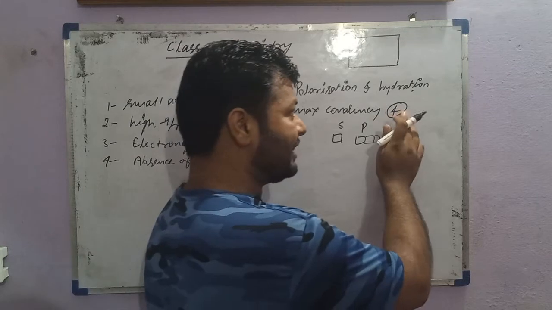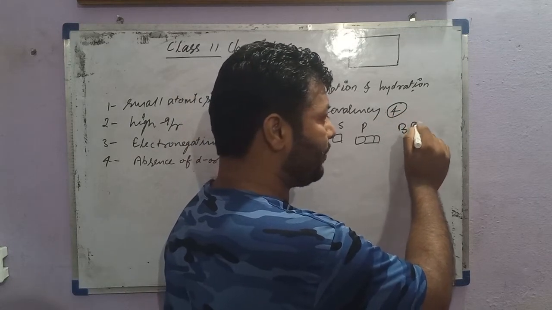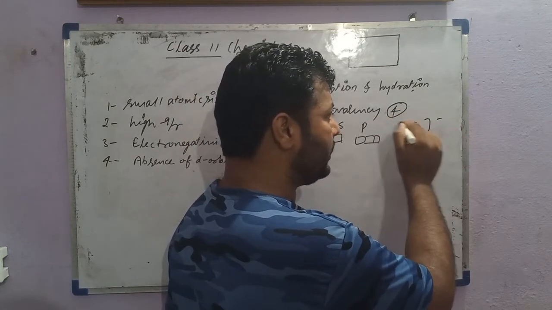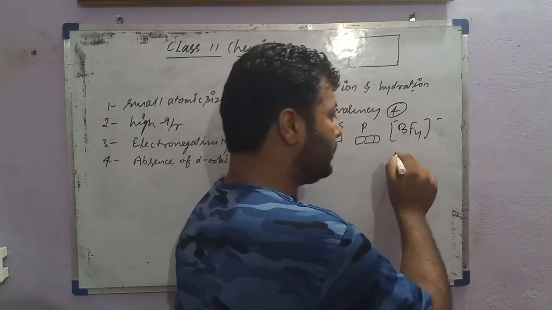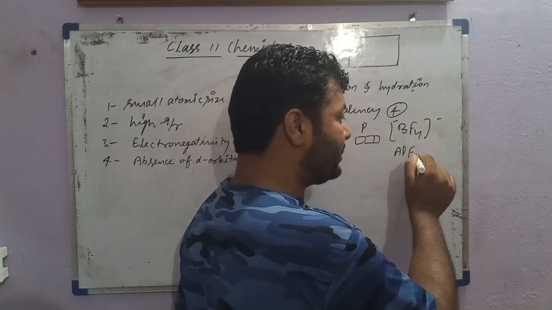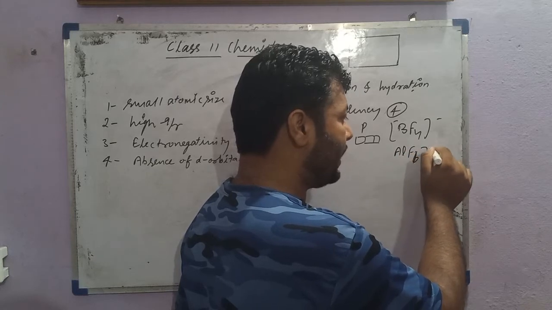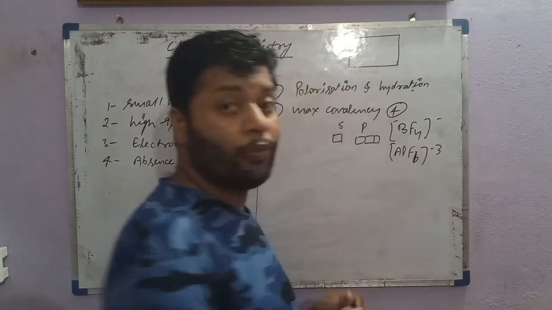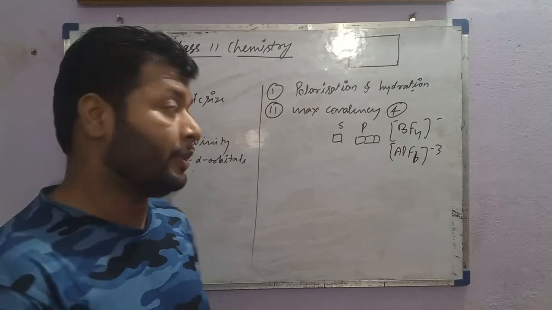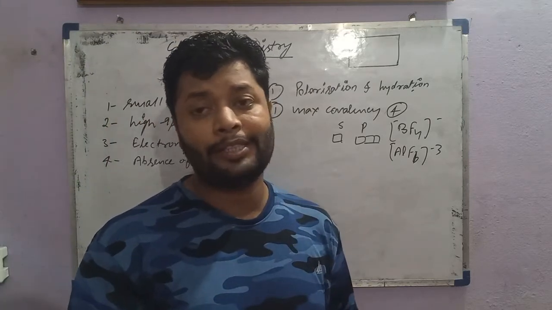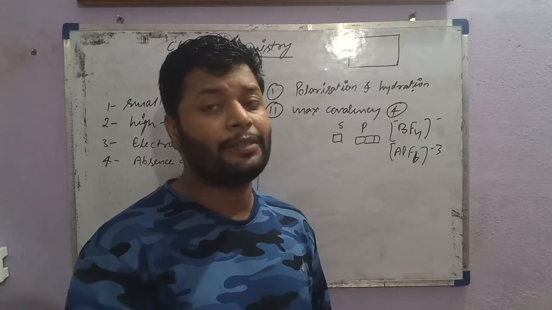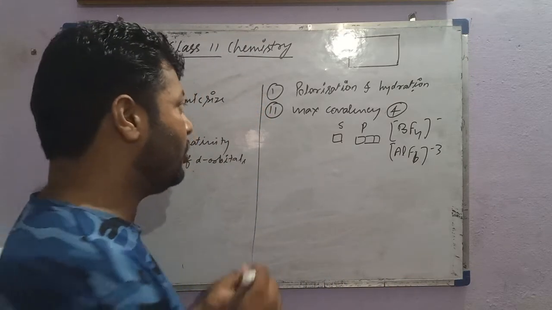So the maximum covalency is 4. For example, BF4 minus has a covalency of 4, but the next member of the same group, AlF6, has a covalency of 6 in the case of aluminium. In the same way, nitrogen also has a covalency of 4. The restriction is because of the absence of d orbitals.